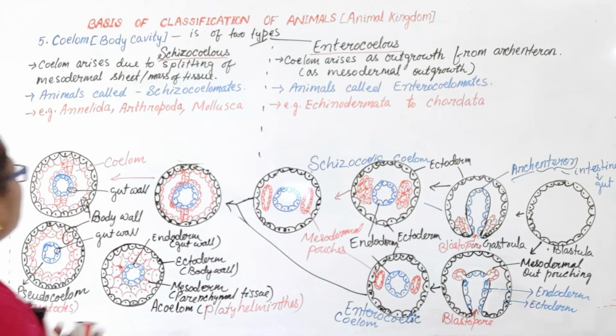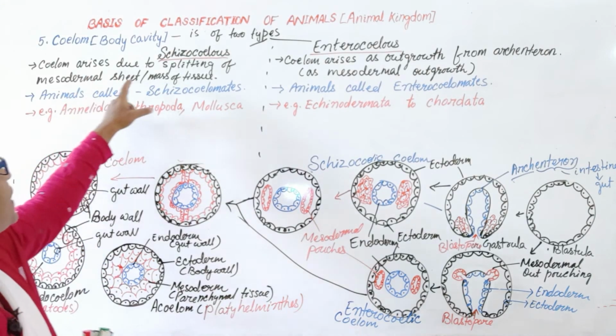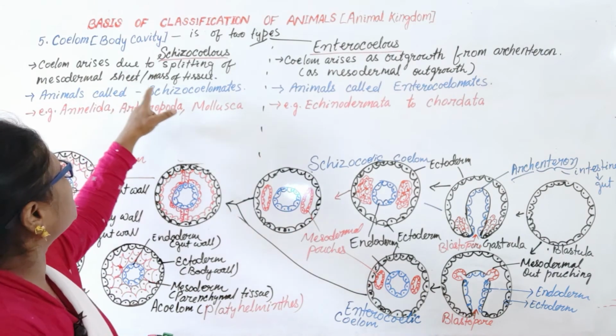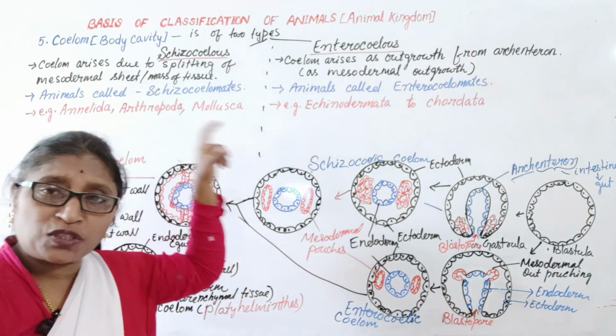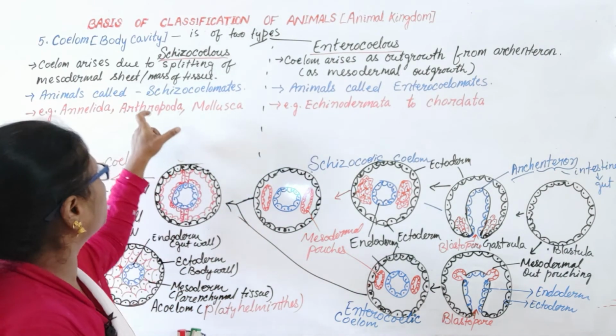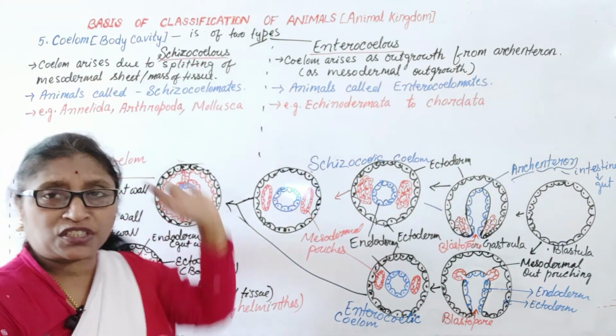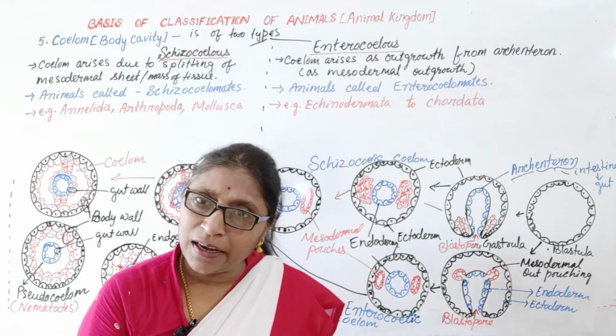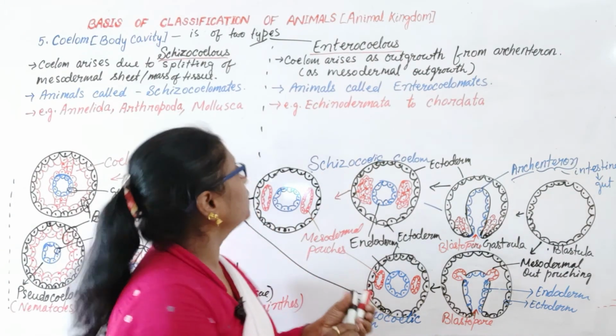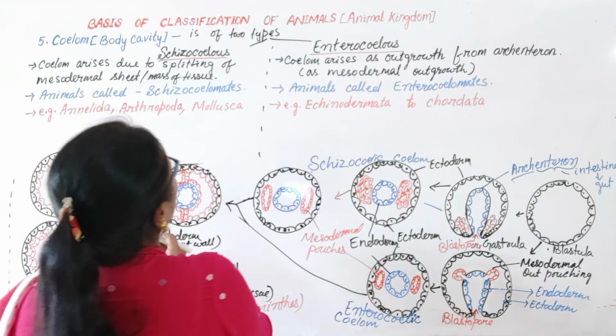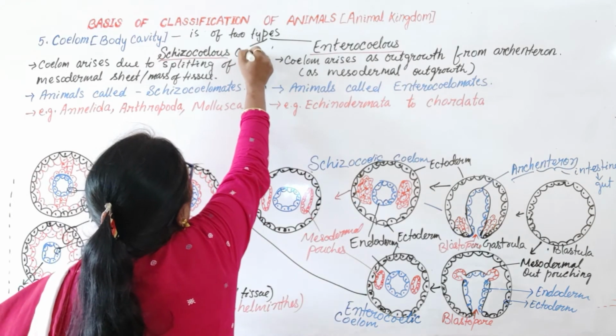So you see, when the coelom arises due to splitting of a mesoderm sheet or mass of tissue, it is called the schizocoelom, schizocoelic or schizocoelous coelom. It's the same thing.